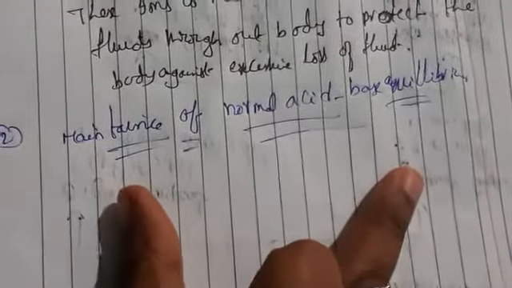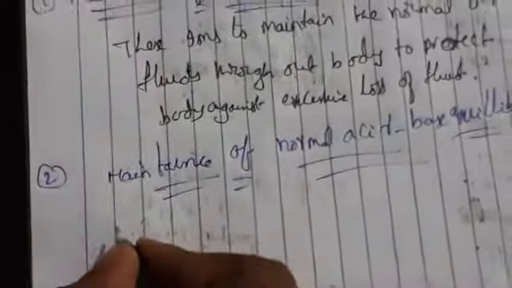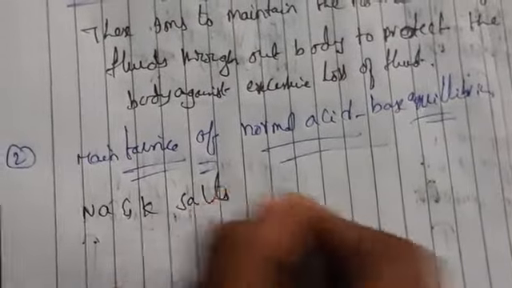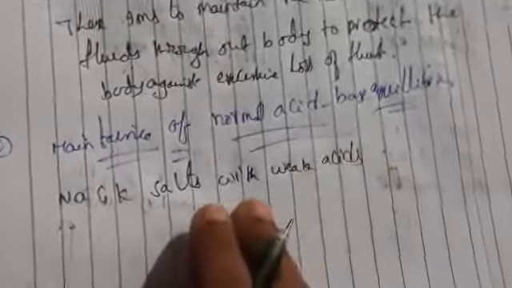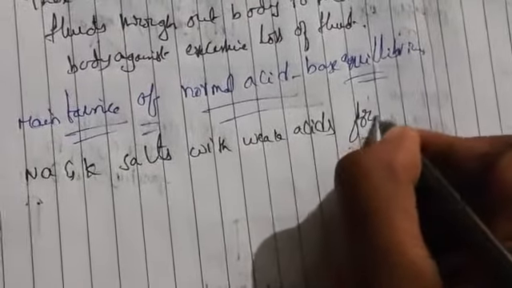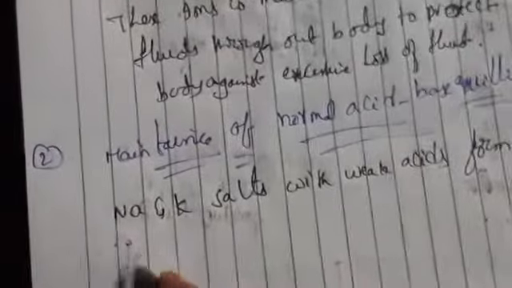Means from our extracellular and intracellular fluids, they will maintain the buffer. Buffer means what? Ammonium chloride and ammonium hydroxide solution. So it plays a very important role in maintaining the pH value in our body. We will be taking sodium and potassium salts with weak acids. Acetic acid, CH3COOH, is an example of a weak acid. They form the buffer system